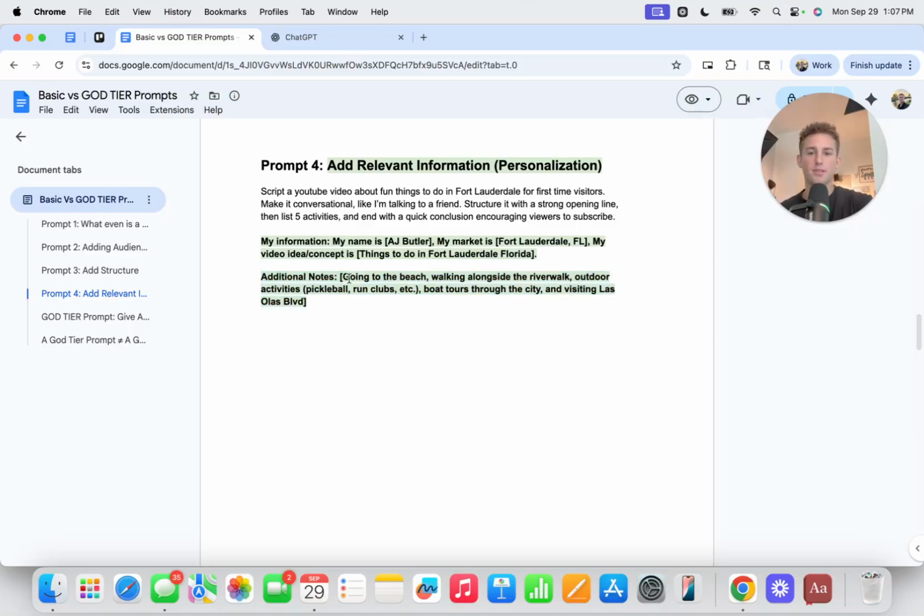For example, I plugged some stuff in here that I really like about Fort Lauderdale. Some people may love totally different things, and this is where that personalization comes in. So going to the beach, walking alongside the riverwalk, outdoor activities like pickleball, run clubs, etc., boat tours through the city, seeing the city from the water, super cool, and visiting Las Olas Boulevard, which is like our main shopping and dining district.